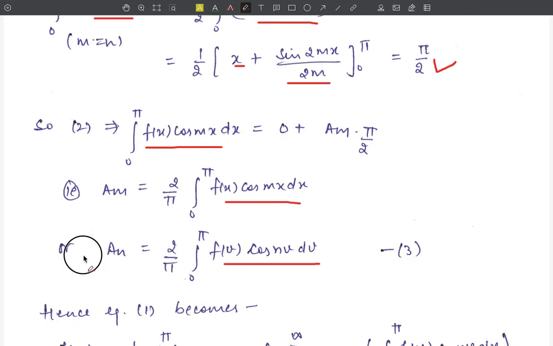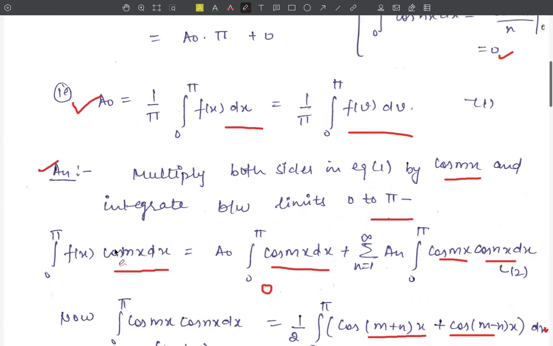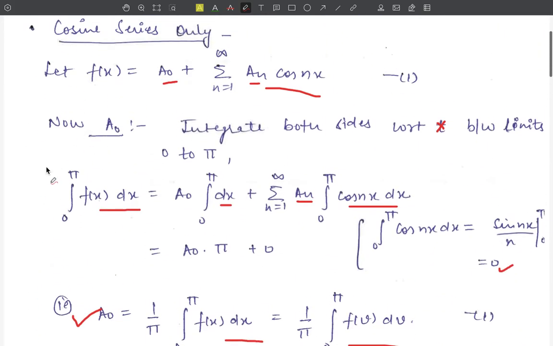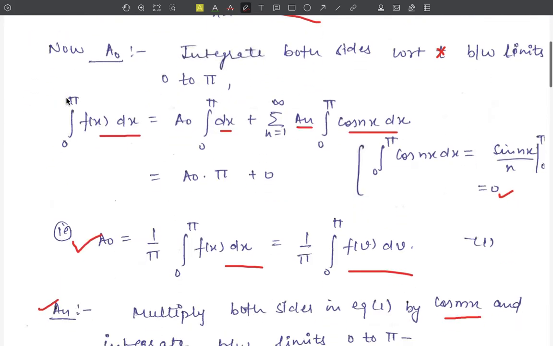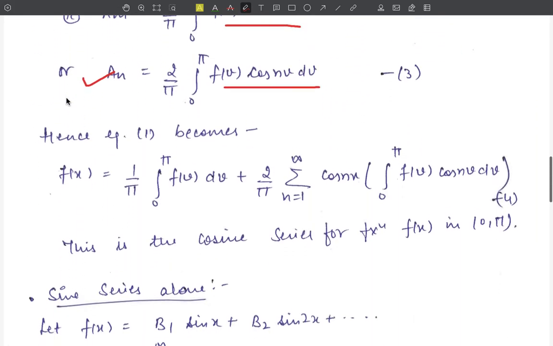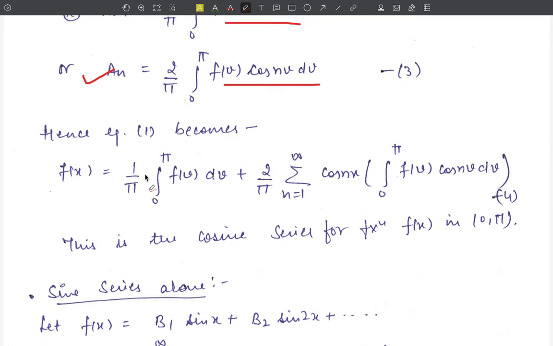Using these values of a_n and the value of a naught in this very first equation, we get the Fourier series f(x) is equal to 1 upon pi, this is the value of a naught, 1 upon pi integration 0 to pi f(v) dv plus summation n=1 to infinity cos nx into a_n. The value of a_n from here is 2 upon pi integration 0 to pi f(v) cos nv dv. This is the cosine series for the function f(x) in interval 0 to pi.